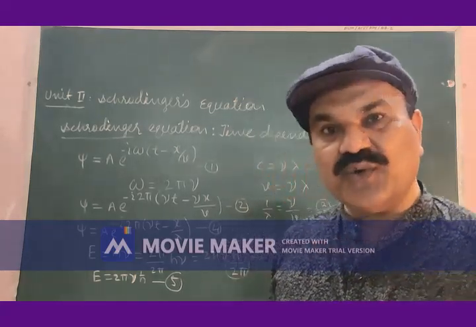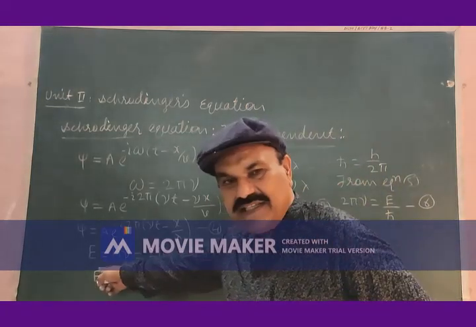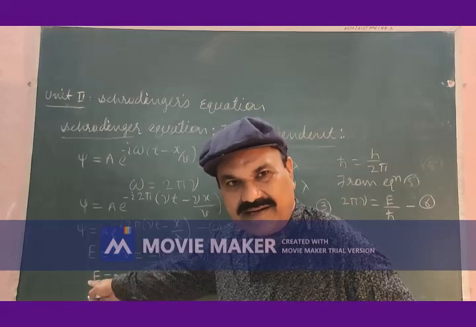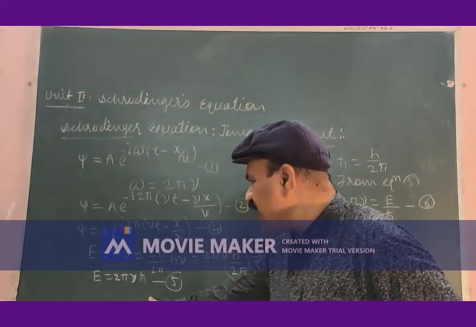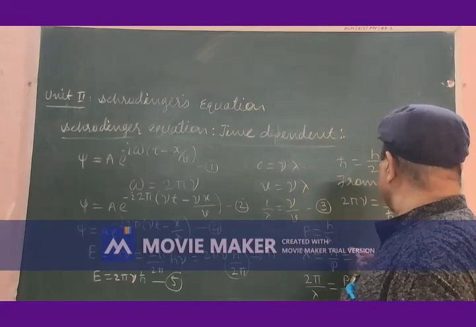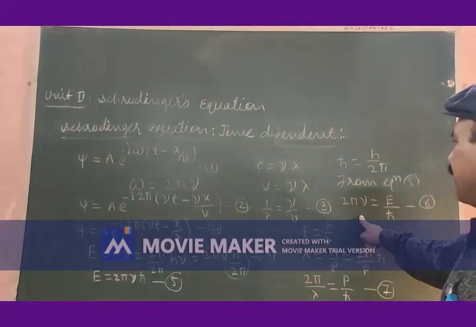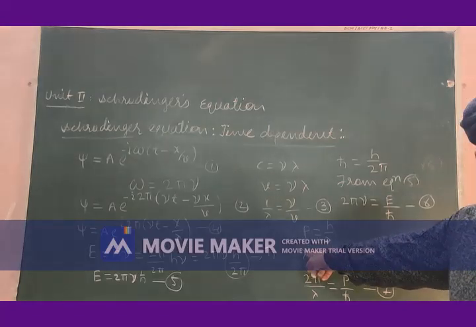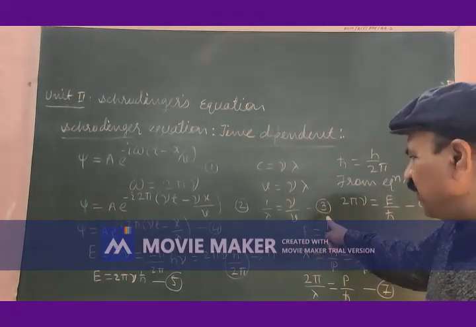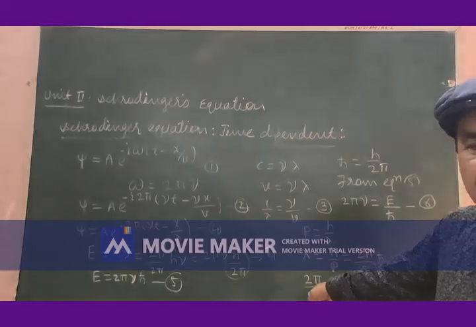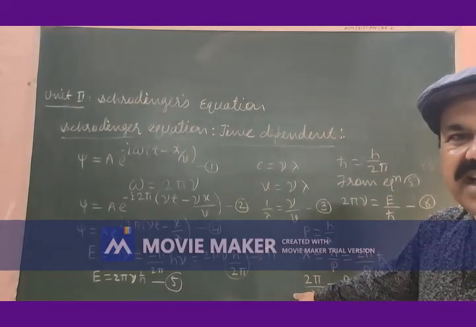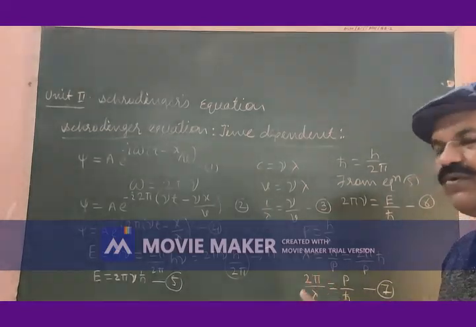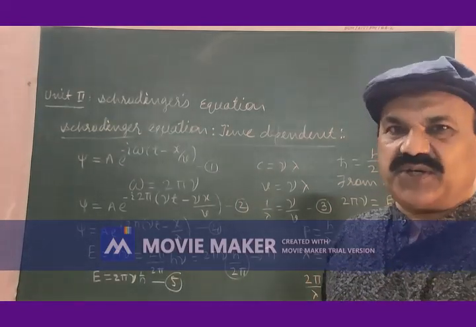Using equation 4, the energy quanta E is equal to h nu, we got equation number 6 for 2 pi nu is equal to E by H cross. Using one more equation for momentum in quantum mechanics, P is equal to H by lambda, and with a few modifications and manipulations, we got 2 pi by lambda is equal to P divided by H cross.